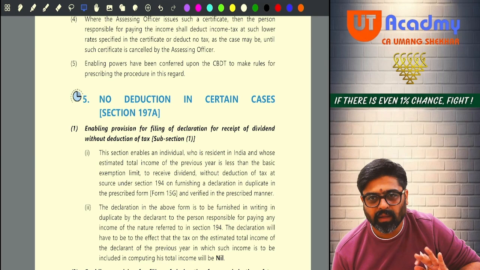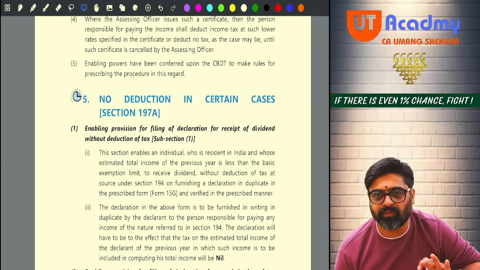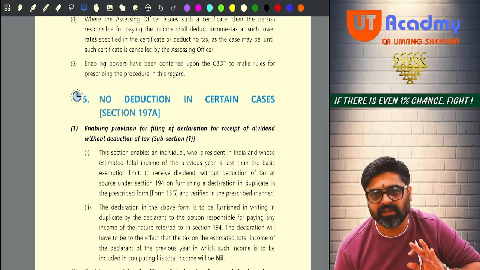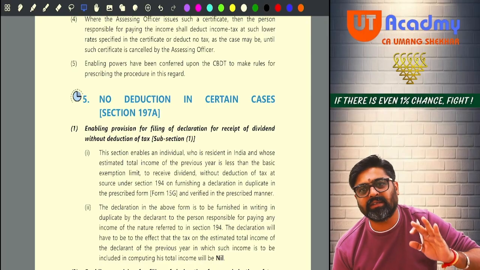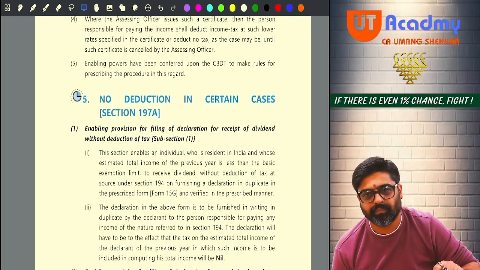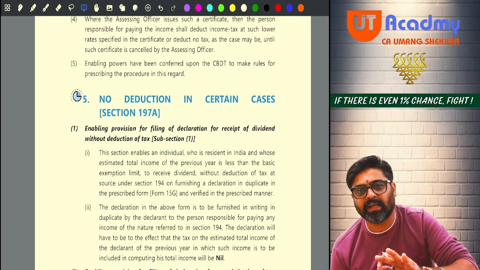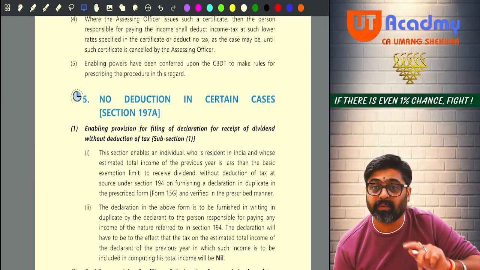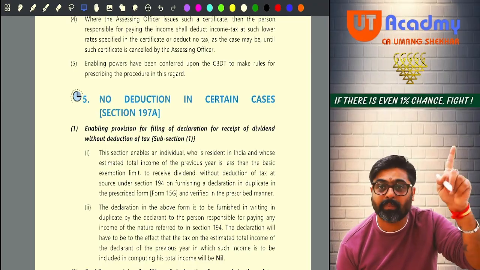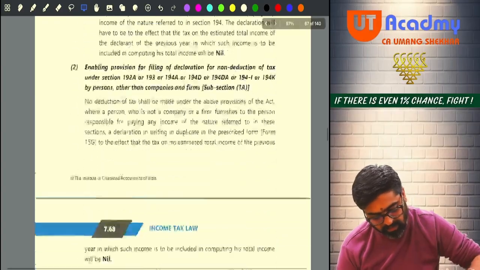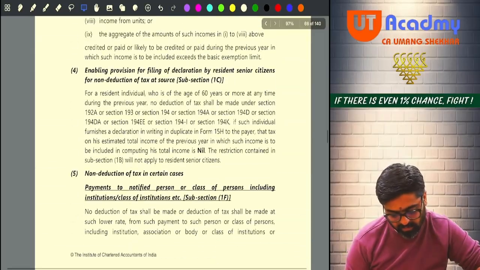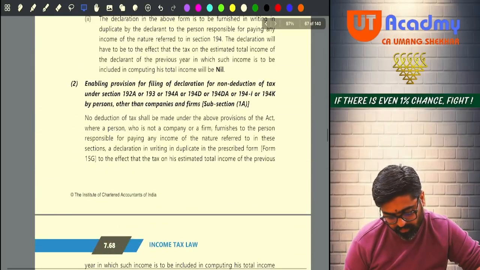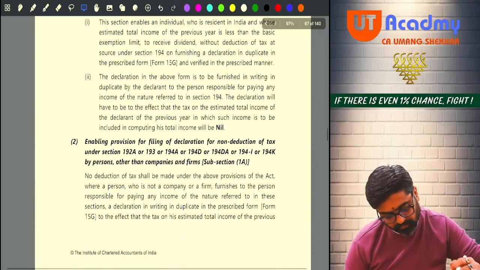If you are a senior citizen, in form number 15H give your declaration. If you are any other person, in form number 15G give your declaration. If you give this declaration to your payer, then based on this declaration the payer will not deduct any TDS. But this declaration you cannot give for all the payments. The payments which are specified here, only for those payments the declaration can be given. You can see the section numbers also.